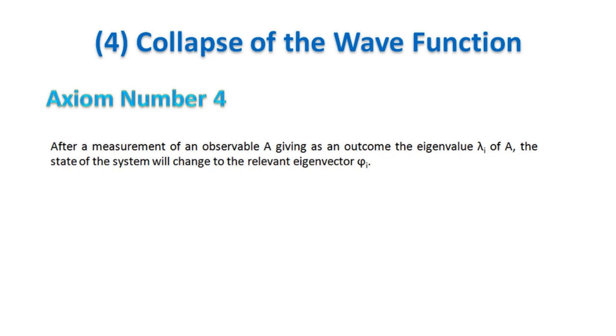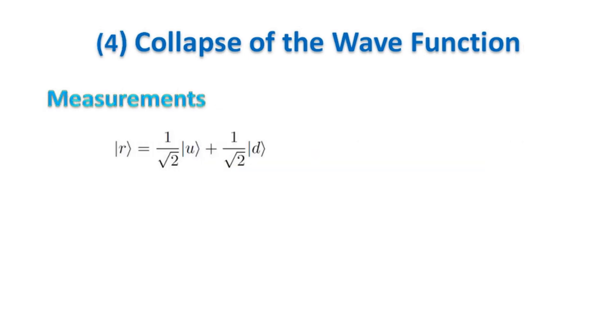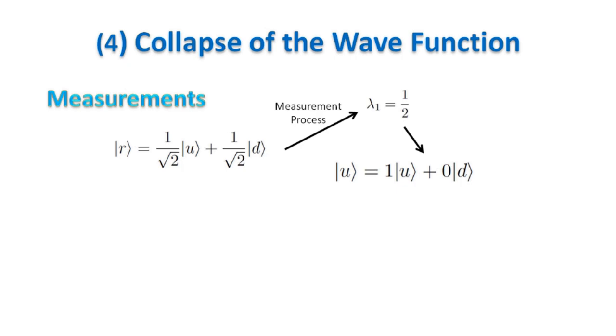Axiom 4. After a measurement of an observable A giving as an outcome the eigenvalue lambda_i of A, the state of the system will change to the relevant eigenvector phi_i. Let's see what it means. Suppose we have a 1/2 spin particle in a given state. And suppose we measure the spin along z and we find 1/2, which is the eigenvalue relevant to the eigenvector up. Then, after the measurement the state of the system will be up.